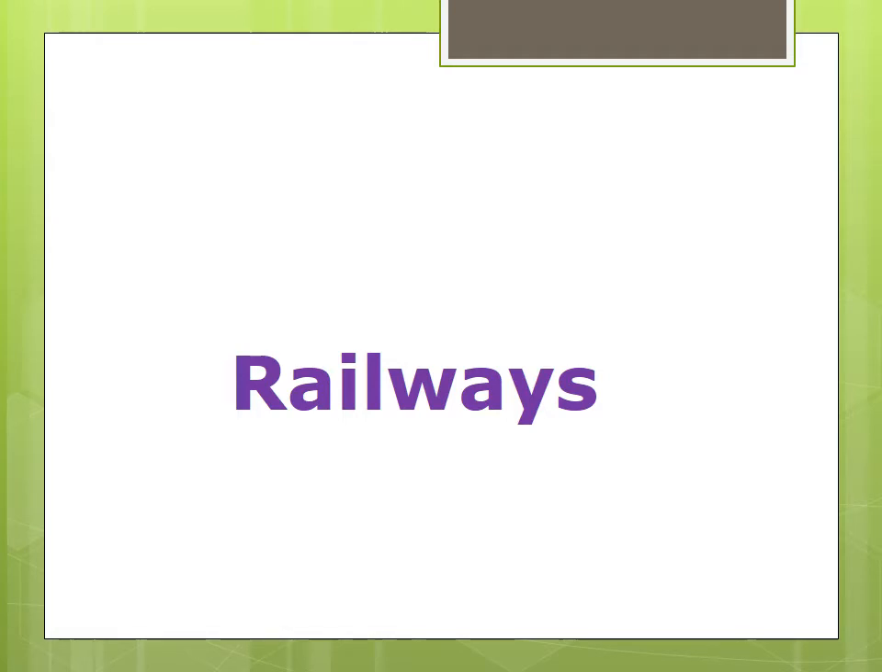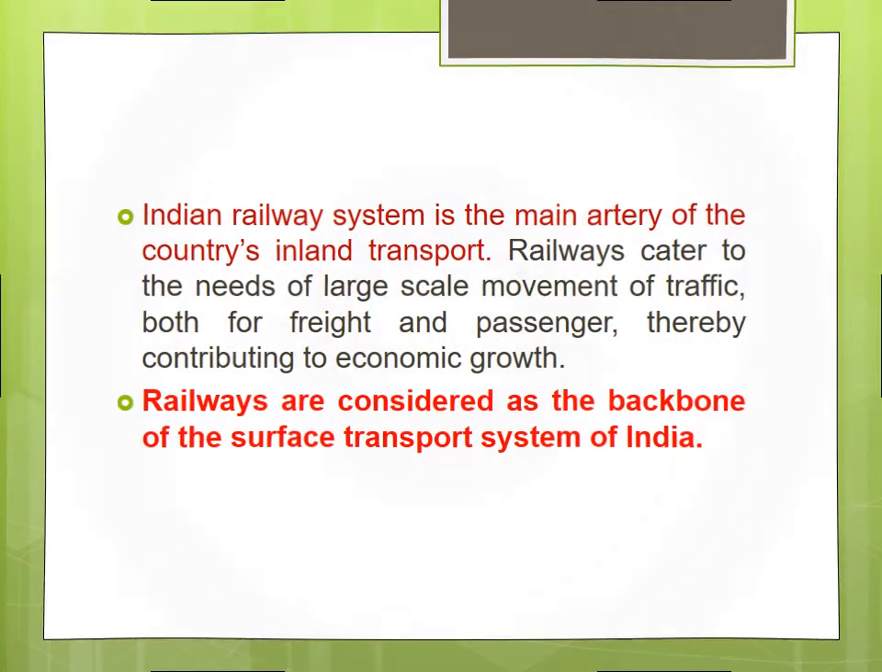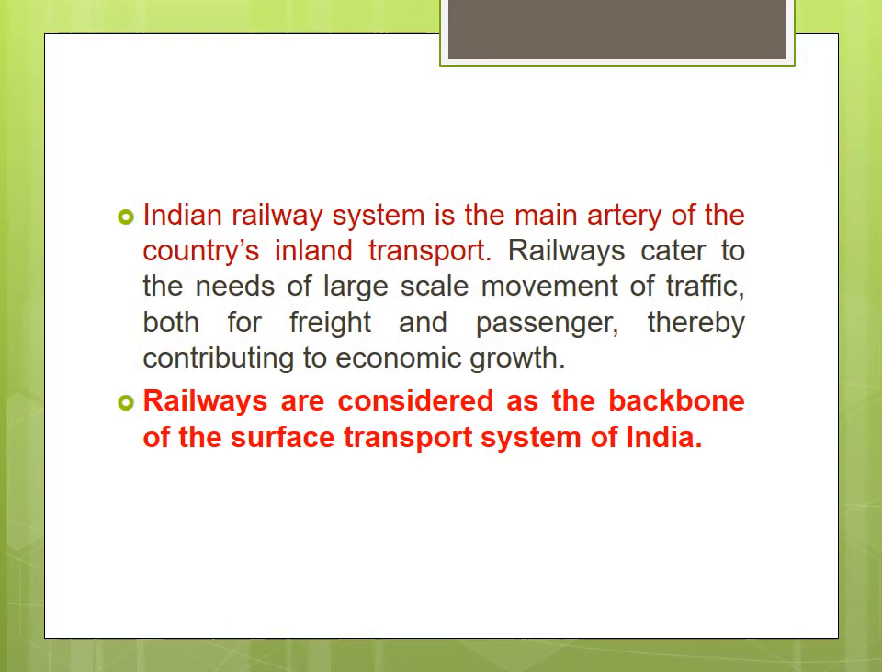Mostly all of them, yes or no? So the railways are one of the main transport systems. The Indian railway system is the main artery of the country's inland transport. Railways cater to the needs of large-scale movement of traffic both for freight and passengers, thereby contributing to economic growth. Railways are considered the backbone of the surface transport system of India.